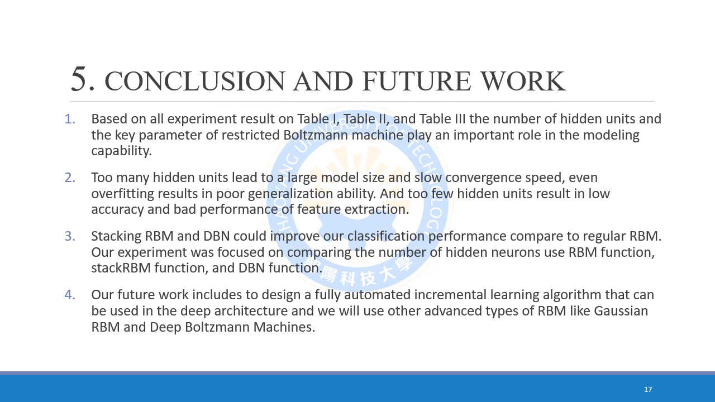Based on all experiment results in Table 1, Table 2, and Table 3, the number of hidden units and the K parameter of restricted Boltzmann machine play an important role in the modeling capability. Too many hidden units lead to a large model size and slow convergence speeds, and even overfitting results in poor generalization ability. And too few hidden units result in low accuracy and bad performance of feature extraction. Stacking RBM and DBN could improve our classification performance compared to regular RBM.